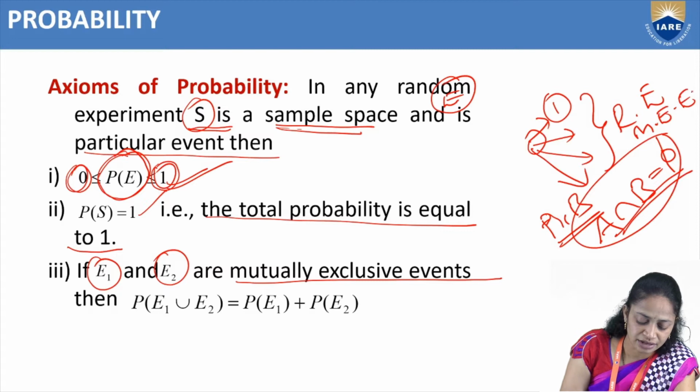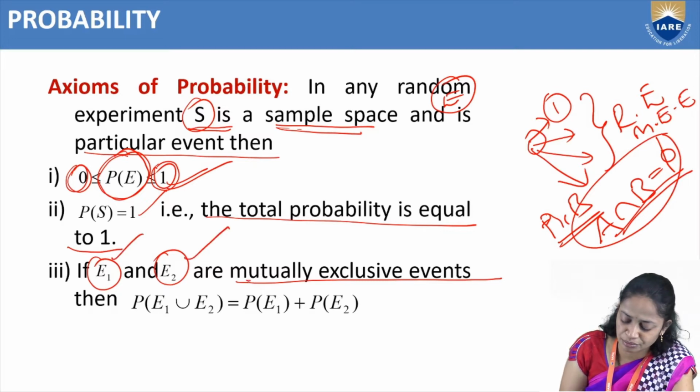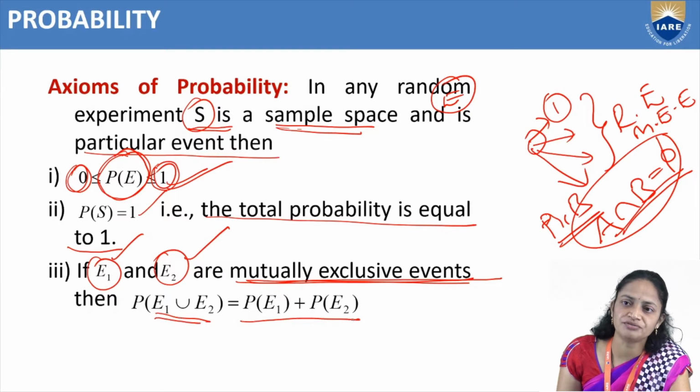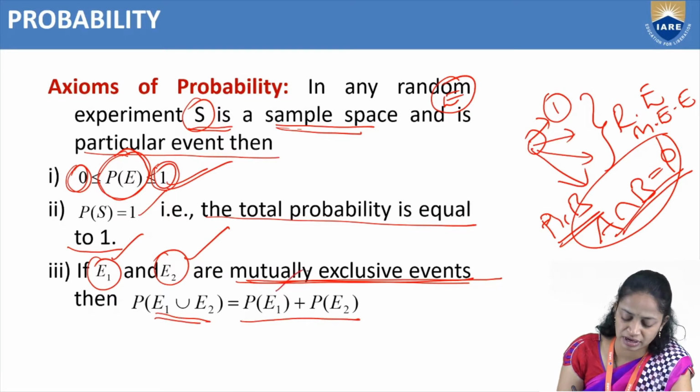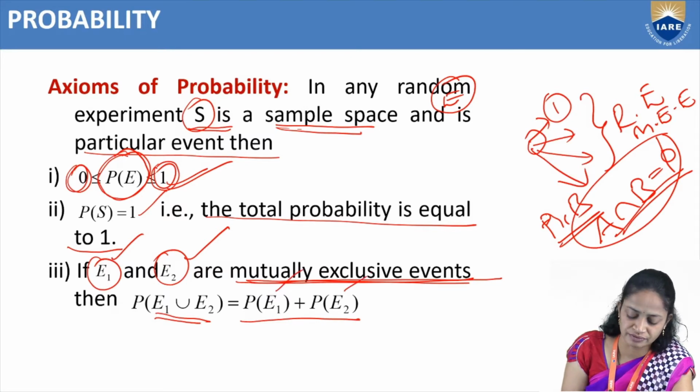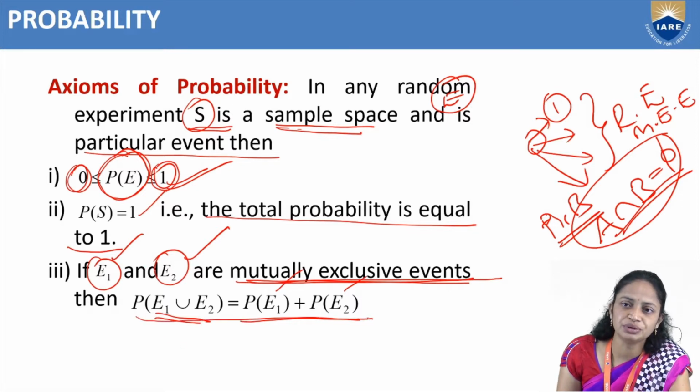So if E1, E2 are mutually exclusive events, that means E1 intersection E2 equals phi, then probability of E1 union E2 equals probability of E1 plus probability of E2.